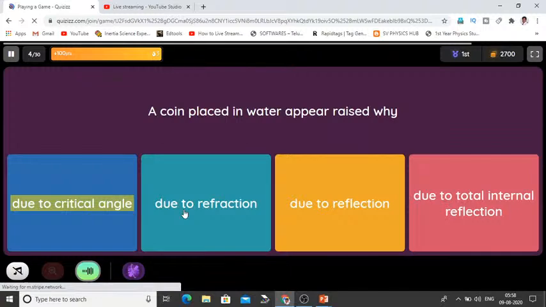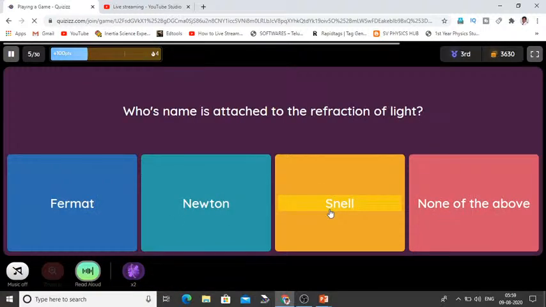Question. Whose name is attached to the refraction of light? Option 1, Fermat. Option 2, Newton. Option 3, Snell. Option 4, none of the above. So it's Snell.